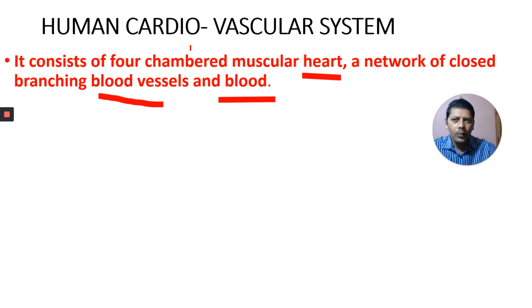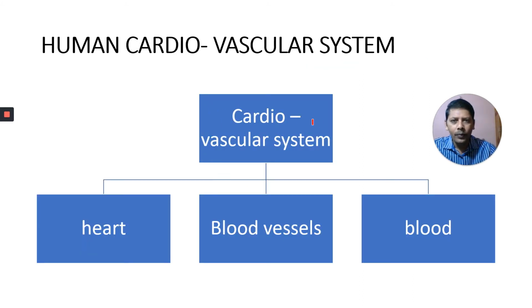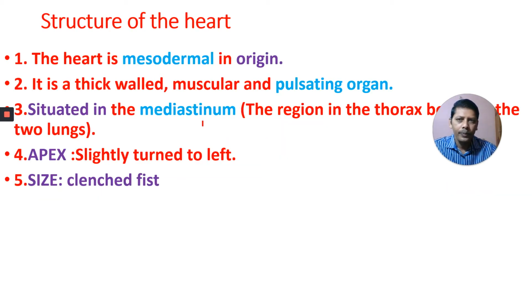These are the three in our cardiovascular system. The cardiovascular system consists of three parts: heart, vessels, and blood.